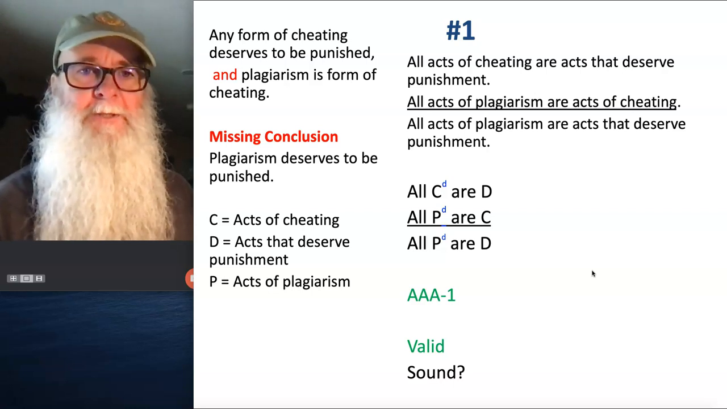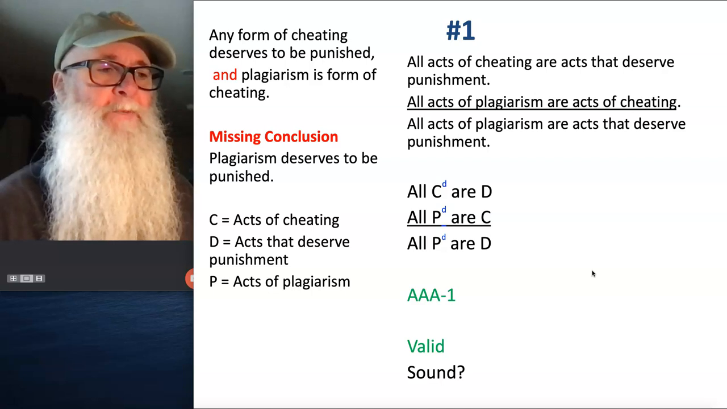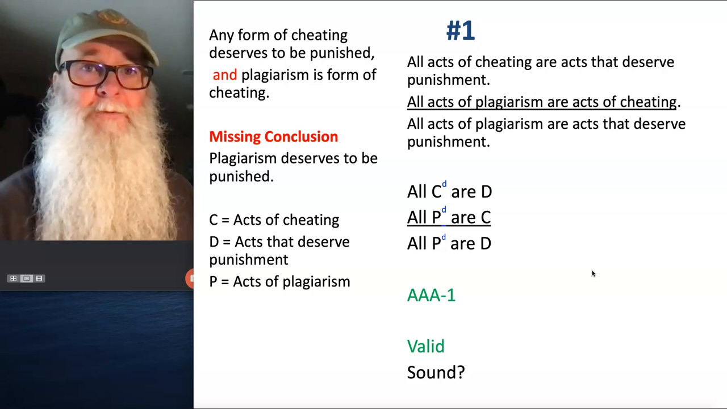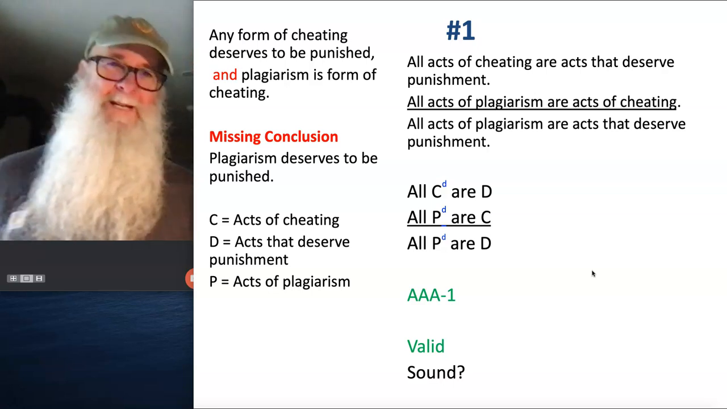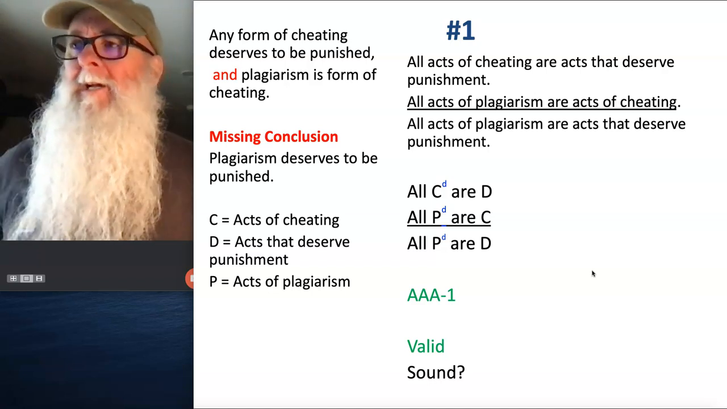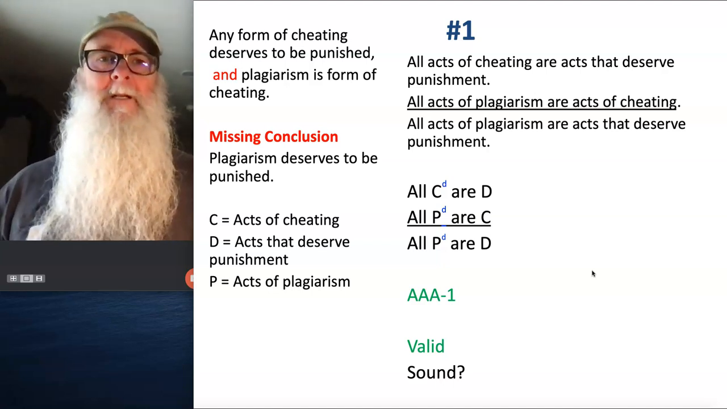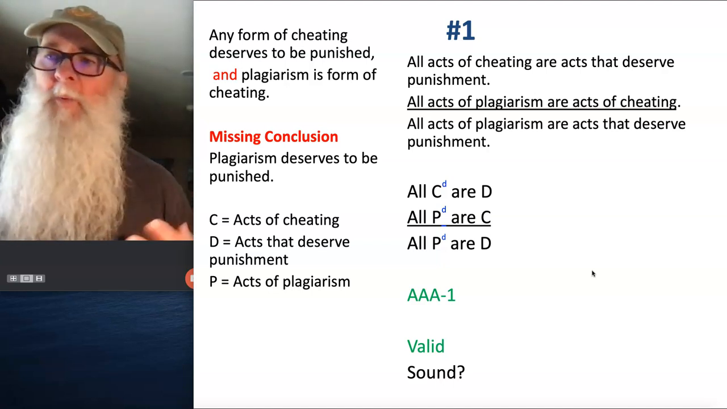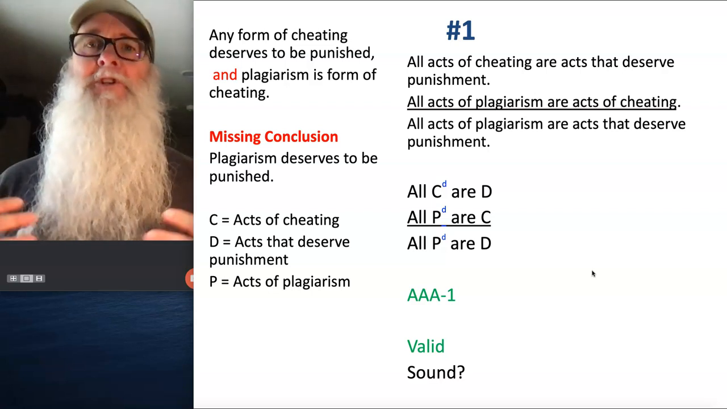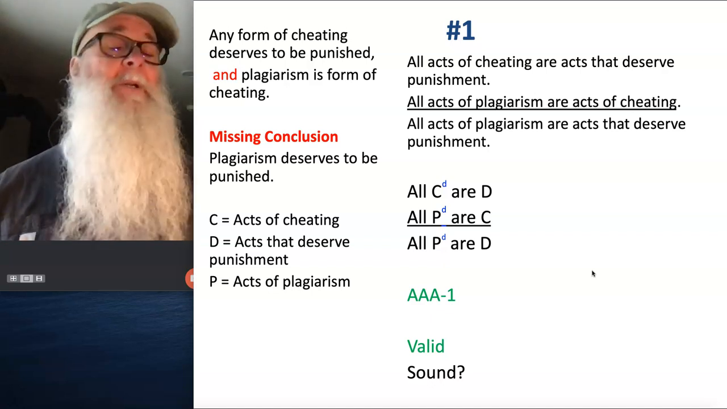But what about premise number 2? All acts of plagiarism are acts of cheating. Plagiarism is presenting somebody else's words or ideas as if they're your own and not properly attributing them to your source. We might be able to challenge that second premise and argue that while all acts of plagiarism are acts that need to be corrected, they don't necessarily constitute cheating, because we might be able to define cheating as an action that we take knowingly that we know is the wrong thing to do, and we do it anyway.